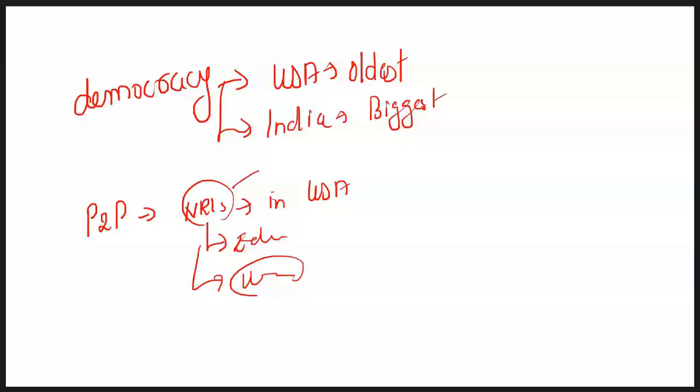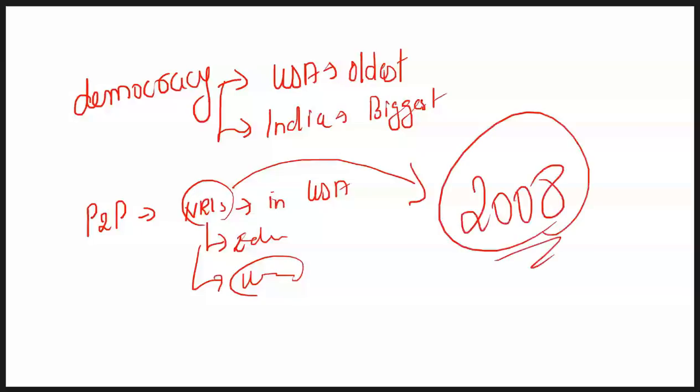Now, in the past, there was a time when we were under USA's sanctions. I'm not sure if you are aware of this, but after the Pokhran nuclear test by India, USA applied sanctions on us, and after that periodic conversations and meetings took place between both the nations, and finally in 2008, USA and India signed this nuclear treaty or nuclear agreement, and this is one of the most important milestones in the relationship between these two countries.